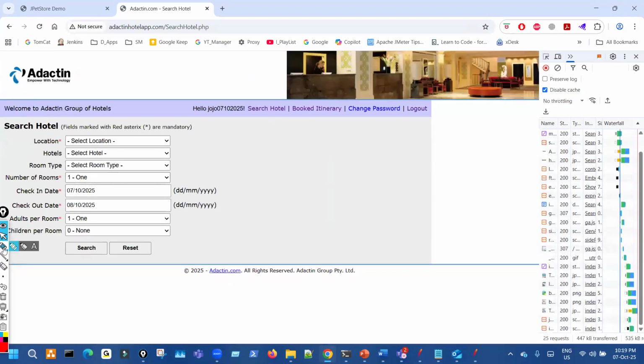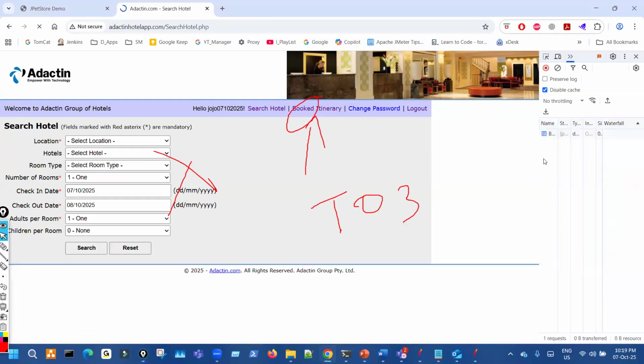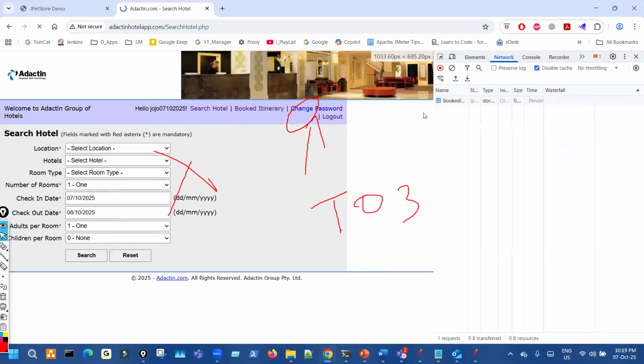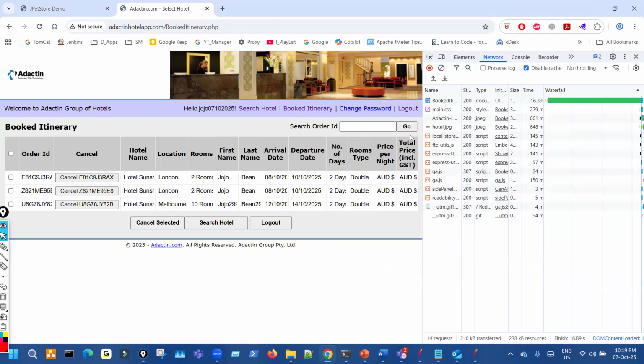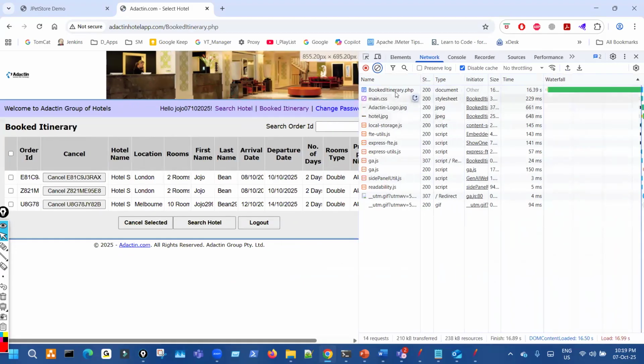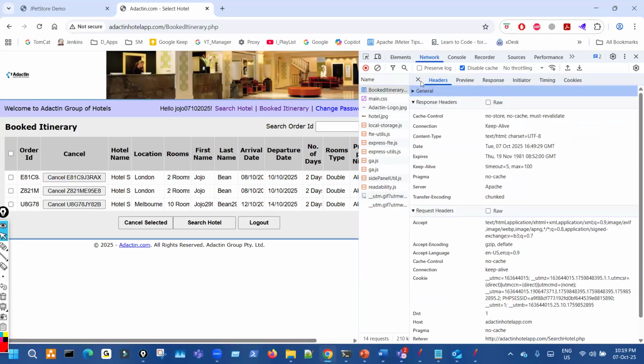Second transaction: here there is nothing to do. Simply we have to go to booked items. That is T03, right? So remember, T03. Now, when you go to the booked category, you will see all your booked orders. It's a little slow over there. So this is the page. You see, booked item is this request. Nothing special, a very simple request. No payload and nothing.